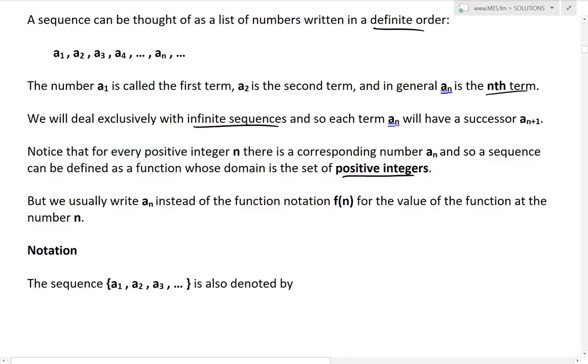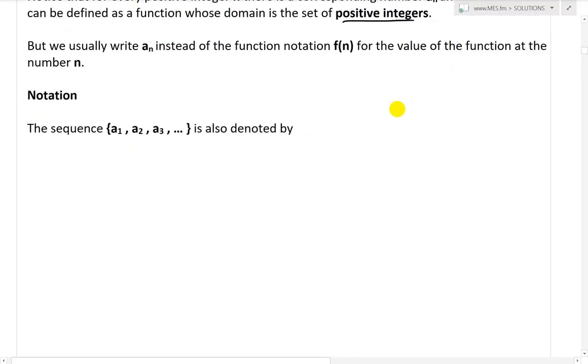Alright, so if we look at the notation for sequences, we'll have the sequence, bracket A1, A2, A3, keeps going on, and then close bracket, which is also denoted by writing it like this, bracket AN, close bracket, or you could write it as AN, close bracket, and then you can include the parameters.